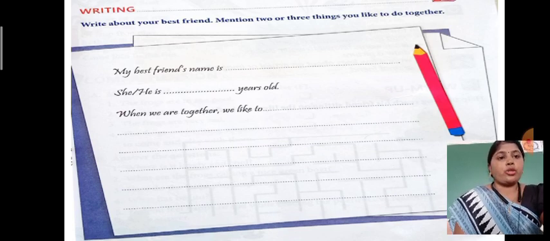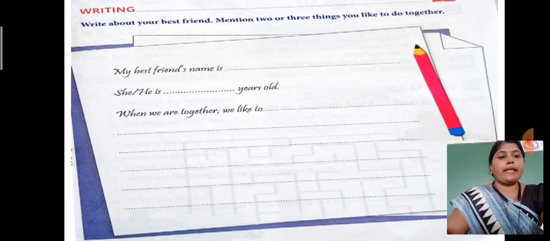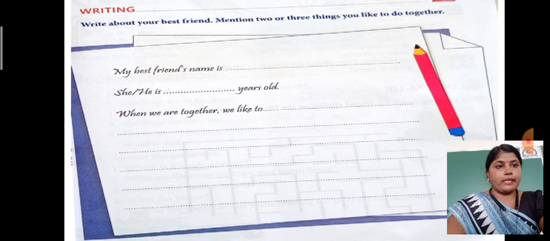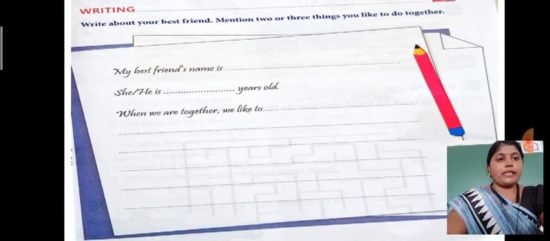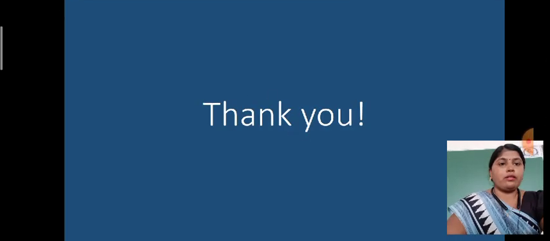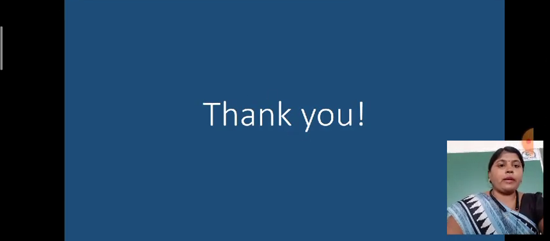So in this way you have to solve this writing skill, it is not actually a project, it is the writing skill, the writing part. After every lesson they have given us some writing skill. So I hope you understood about the listening skill, the speaking skill, and the writing skill.